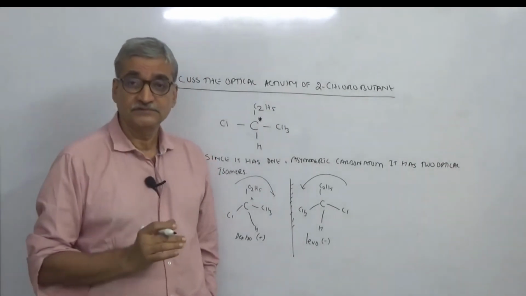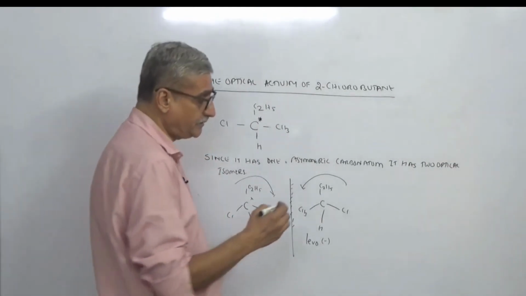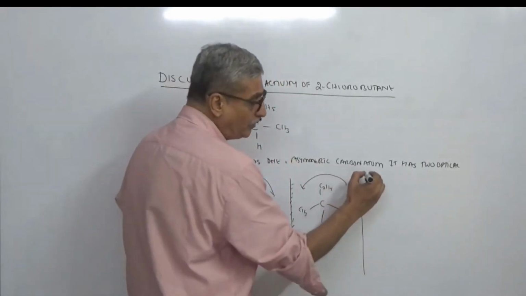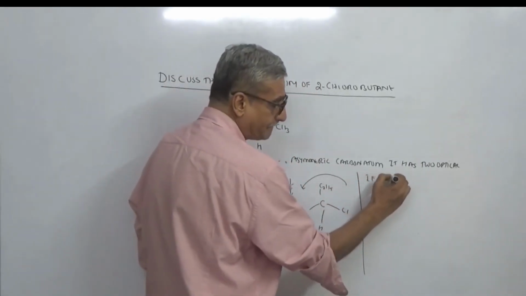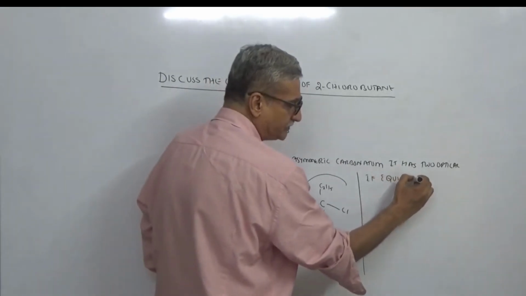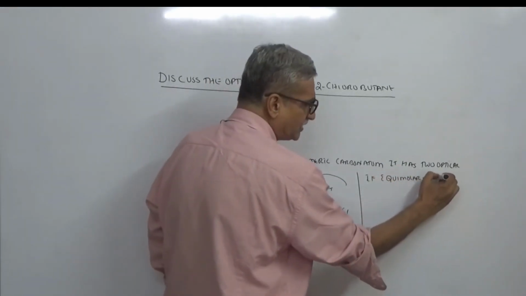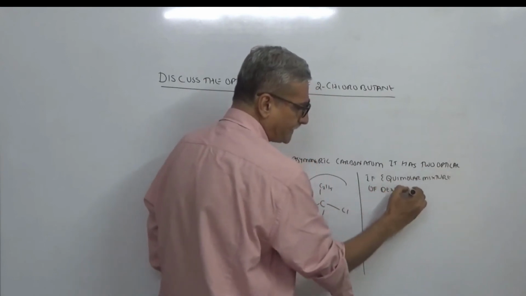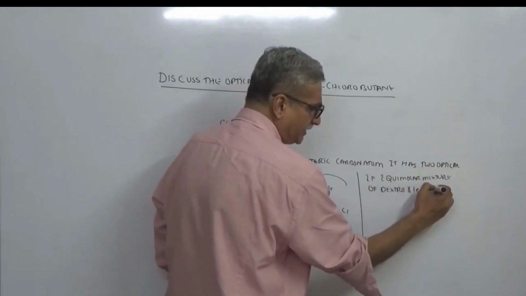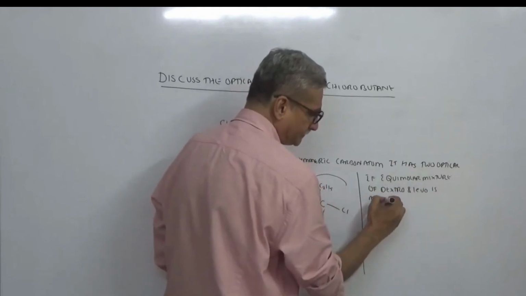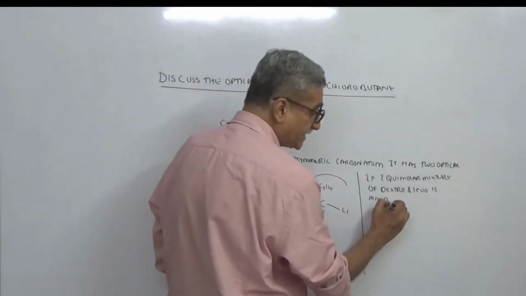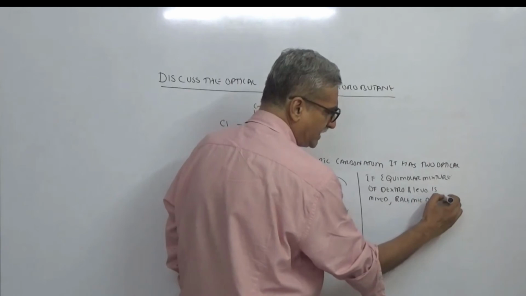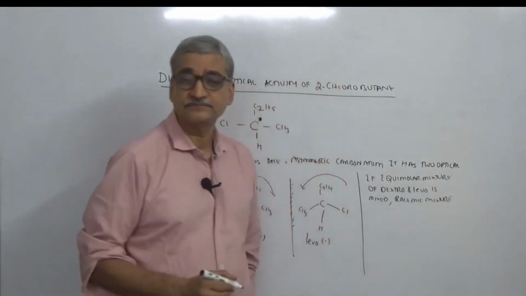Then there is one more very important point that you have to mention: if an equimolar mixture of dextro and levo is mixed, we call this a racemic mixture.